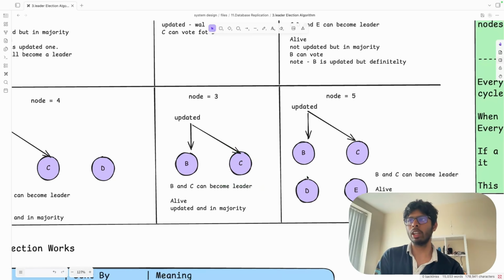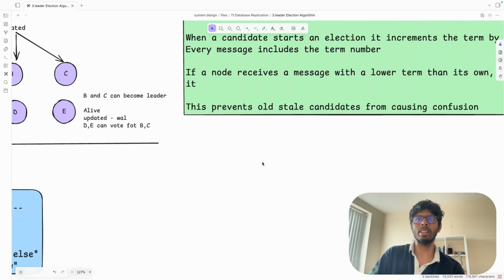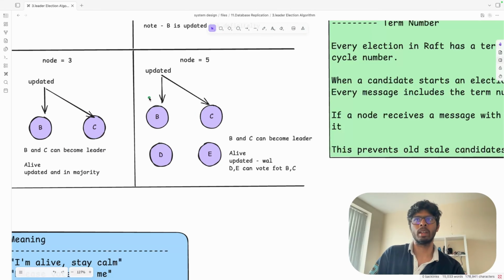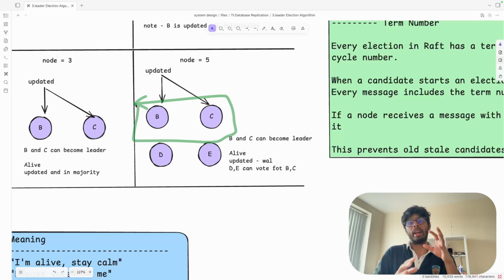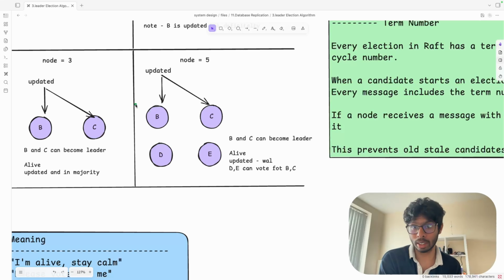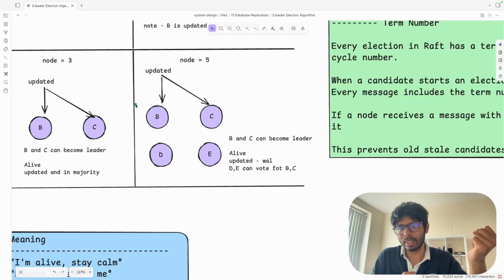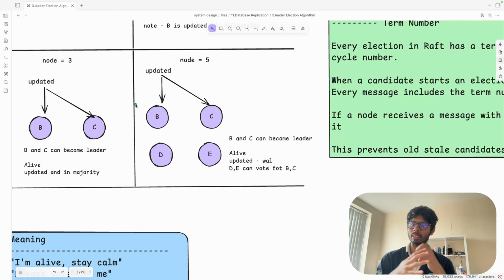Now in node equals to 5, what is going to happen? B and C are the most updated ones. Here D and E will never get 3 votes because B will never vote for D and C will never vote for D. Okay, so D will never become a leader, E will never become a leader. So the only chance to become a leader is between B and C. And of course, who is going to start the election? If let's say B started the election, then B will become the leader. If C started the election, then C will become the leader.